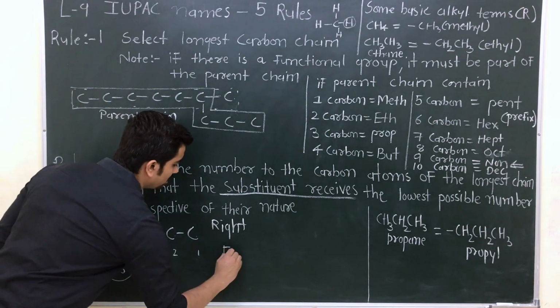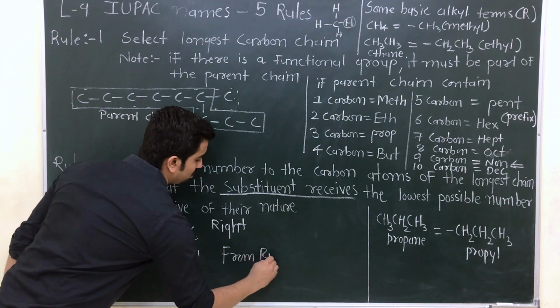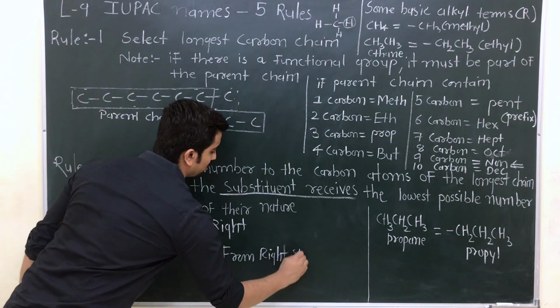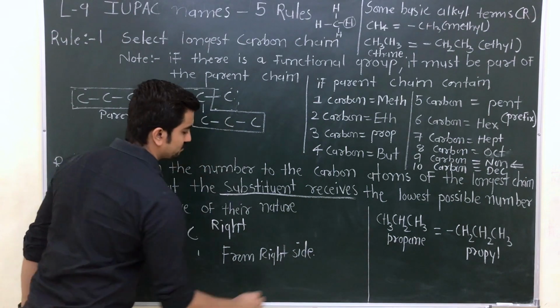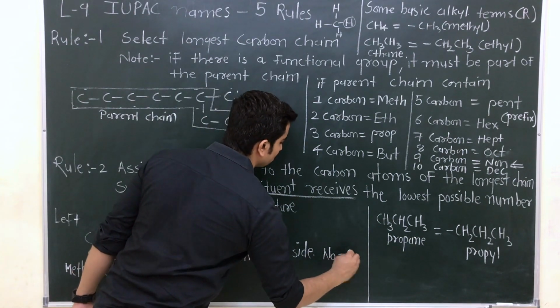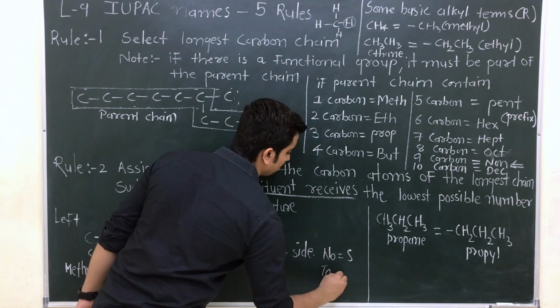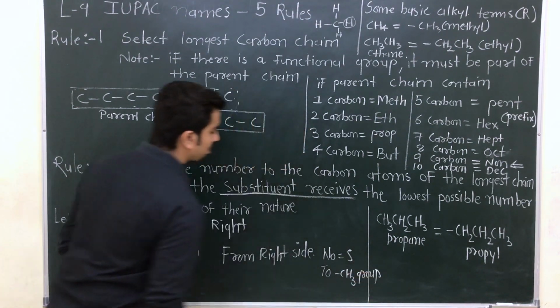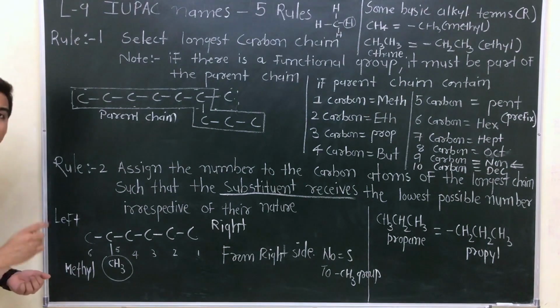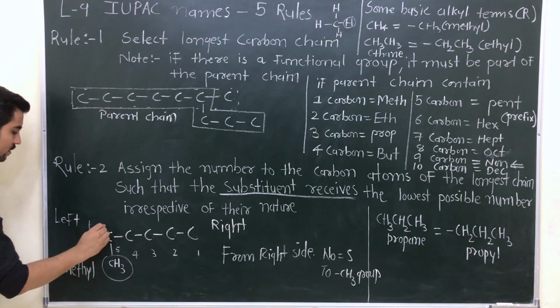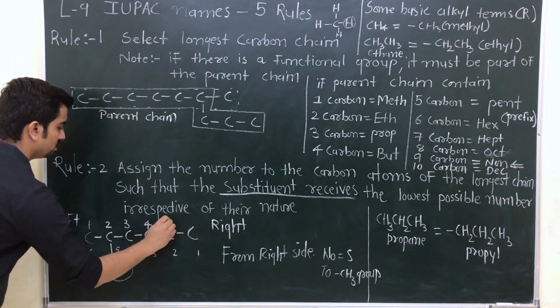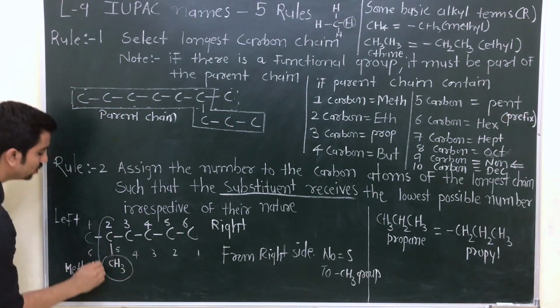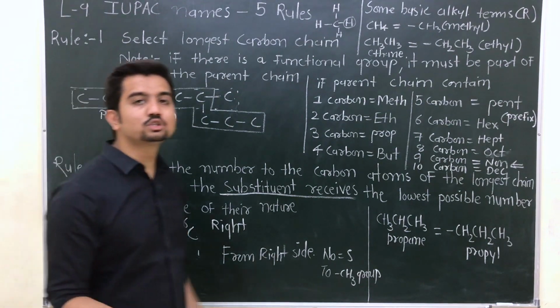Clear? But suppose I give from the left side, then it is 2. Which is true?